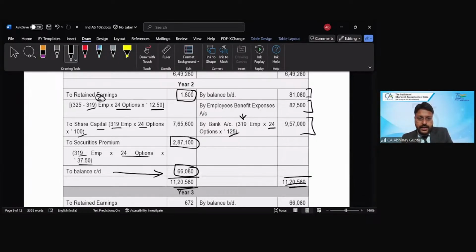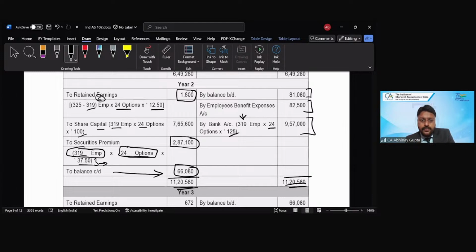So how did we arrive at the security premium calculation? 319 is the total number of employees who are finally receiving the shares, and 24 is the number of options which they are receiving, and 37.5 is the delta price which we have arrived at by deducting the fair value.